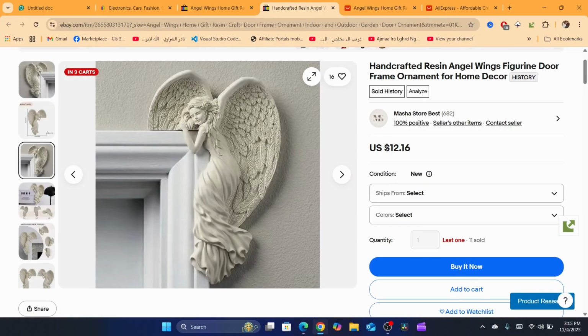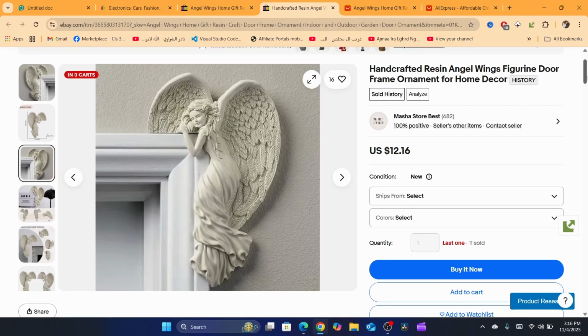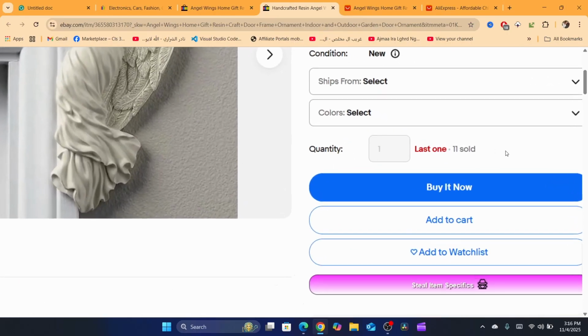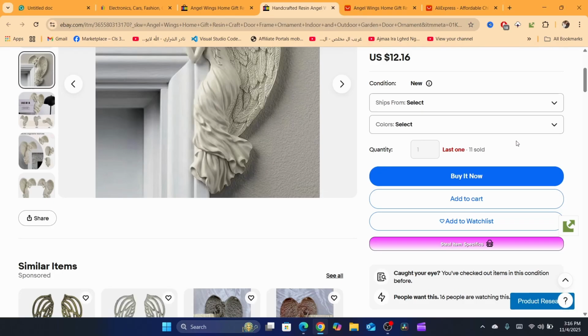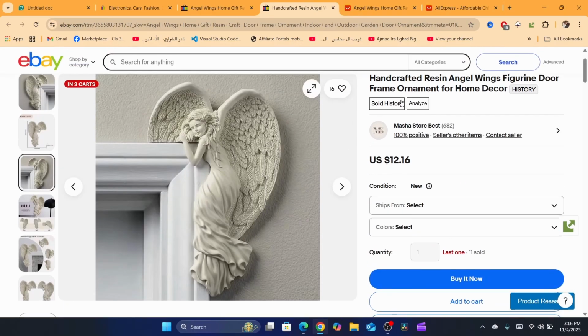So the thing we need to look at is sales history. Now, if you look here, I'm going to zoom in. It says here 11 sold. That's very, very important, because if this seller doesn't sell this often and has only one sale, we don't want to list that.